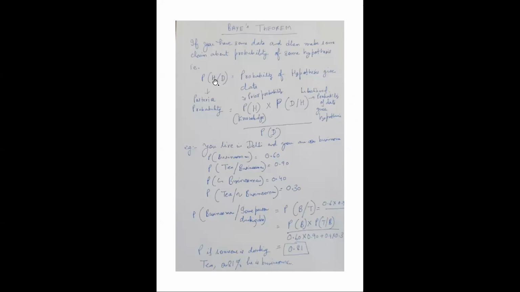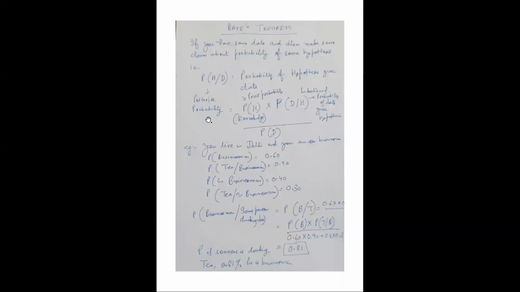Hypothesis can be anything. In Bayes theorem, basically you have to find out the probability of a certain hypothesis given data. That's the meaning of P(H|D), the probability of a hypothesis given data. This is also known as the posterior probability.